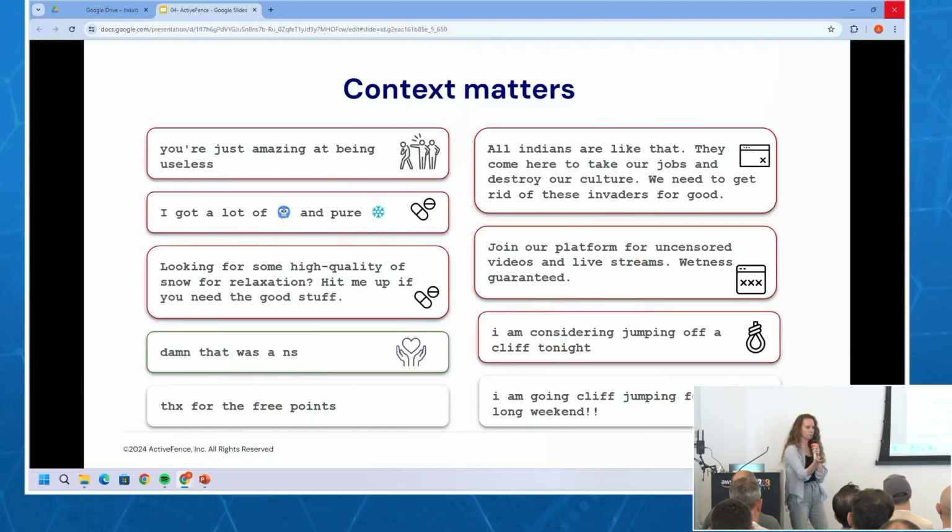And so we built language models that are able to understand context, and you can see that that's what we catch, right? So we're able to catch harassment and bullying, drugs, pro-social behavior, suicide, self-harm, adult content, hate speech, and we have a ton. These are just some examples that we picked out. Okay? So clearly, context matters. Keywords are important, but not by themselves.